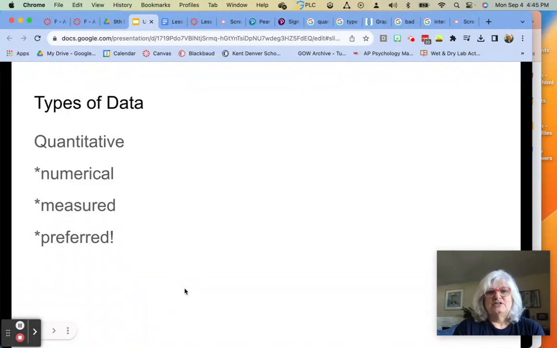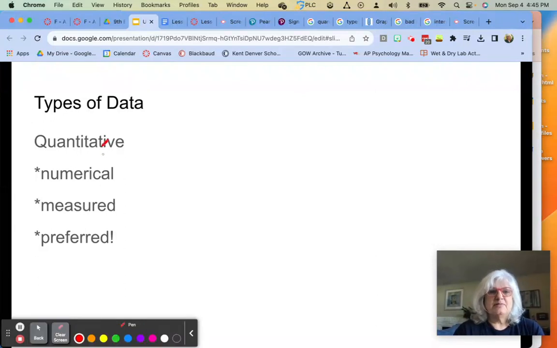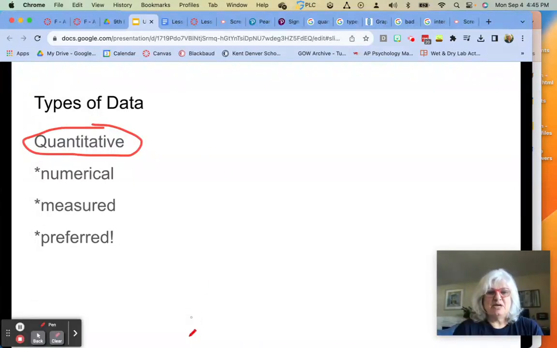All right, so let's start with the types of data. Make sure that you have your guided notes. There's two types of data, and then that is broken down even further. But let's start with the two main types. The first type is quantitative, and I want you to think about what that word means. Think quantity. That means numbers. This is measured, it's numerical, measured. And this is what in science is preferred. So if there's a way to collect numerical or measured data, that is what you want to do for sure.